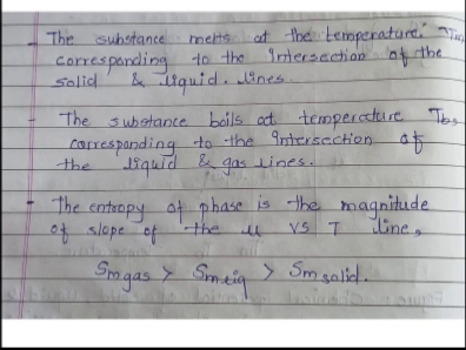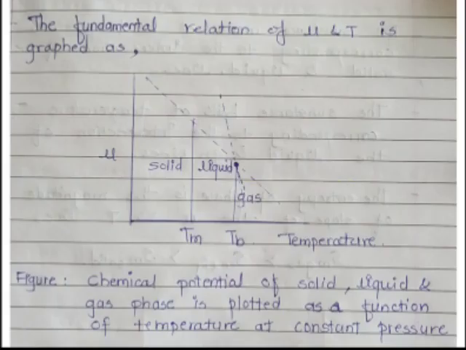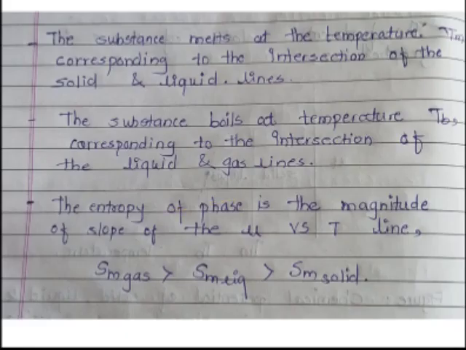And the entropy of a phase is the magnitude of the slope of the mu versus T line. This is the mu versus T graph plotted here, and the slope of this graph gives an idea about the entropy. And the entropy calculated is such that Sm gas is greater than Sm liquid, which is greater than Sm solid.